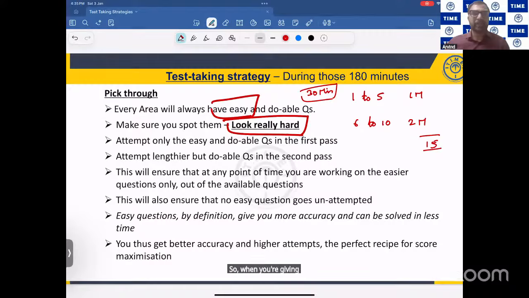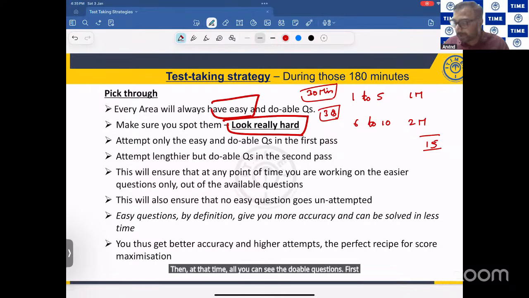Now, when you're giving these 30 minutes for aptitude, in this 30 minutes, read all the questions once. When you're reading all the 10 questions, I'm sure with the effort you have put in, in the first attempt you may be solving only 3 questions. That's okay, don't worry. Reading these 10 questions, maybe you will give some 7-8 minutes. In those 7-8 minutes, you will identify those 3 questions which are easy. Within 1 or 1.5 minutes, you'll get an answer. At that time only you can see the doable questions.